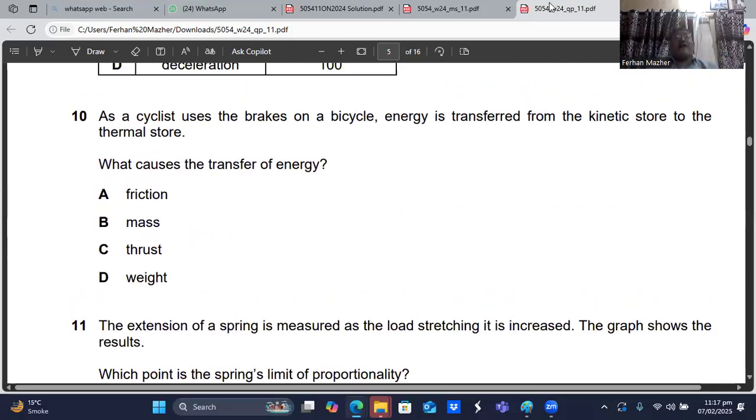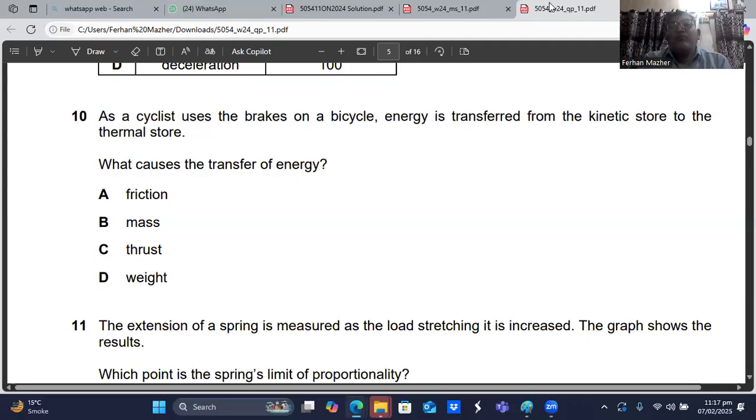Question number 10. As a cyclist uses the brakes on a bicycle, energy is transferred from the kinetic store to a thermal store. What causes the transfer of energy?